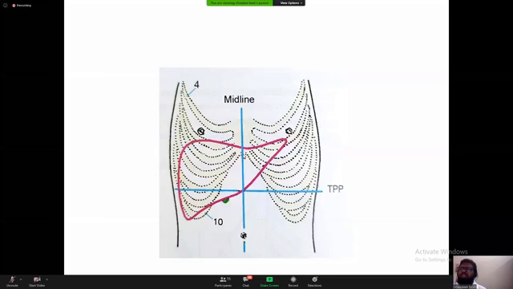Now the person is standing, that's why it's not vertical here. But when we lie down, this becomes the most dependent part, and all the fluids are collected here: pus, blood, everything is collected here. So in any surgery, we put a drain here to drain the collection. So just have an idea of how the liver looks.